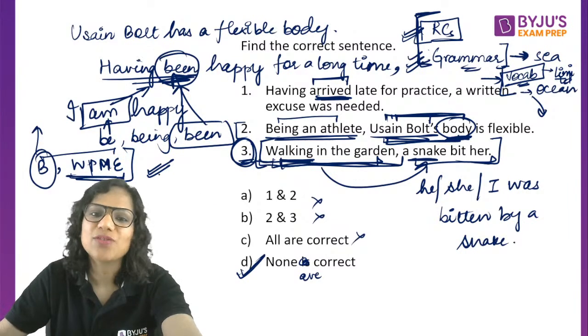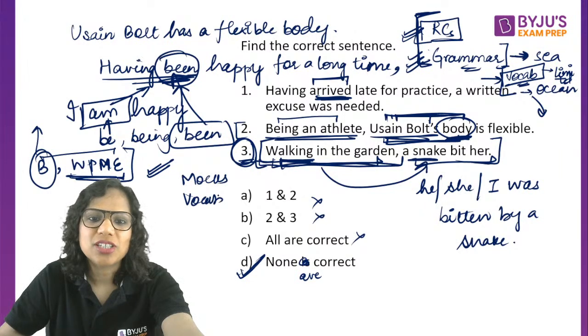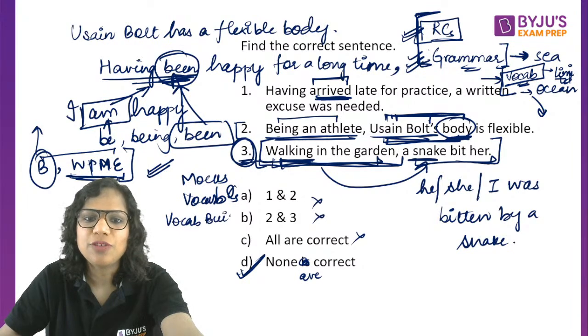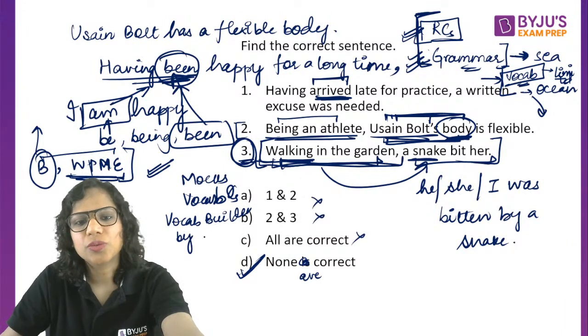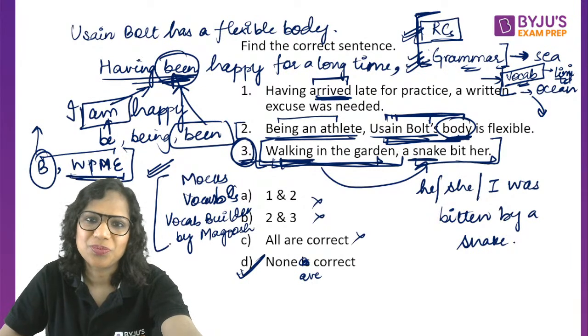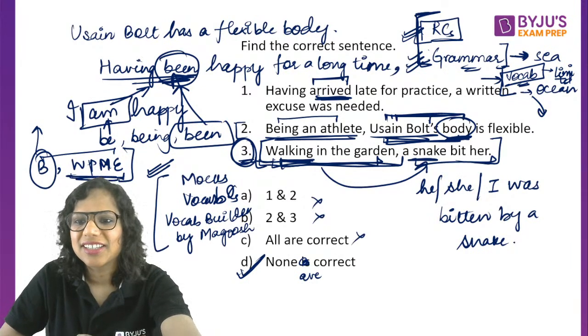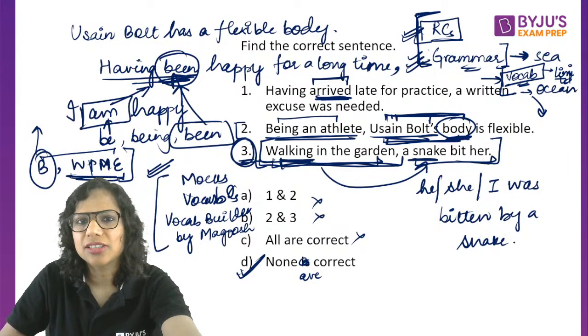So instead of that, as I've said, focus on your mocks, learn through questions, focus on your past year vocabulary questions. I also suggested this app to you, Vocab Builder by Magoosh. That's a very fast way of learning words. I think you will pick up 500, 600 words from here. So these are some areas from where you can pick up words. If balance is left, then yes, I think you can do half of it perhaps. I think that is doable. Half of it can be done.